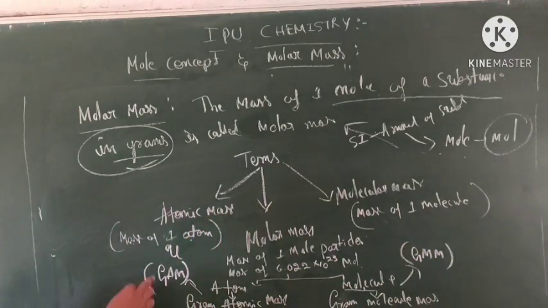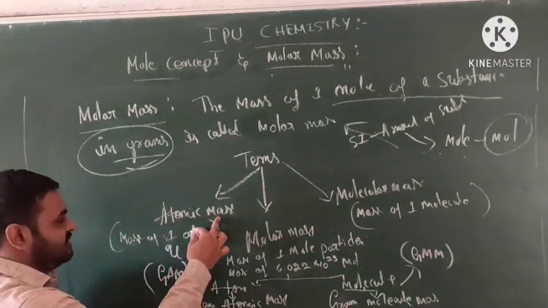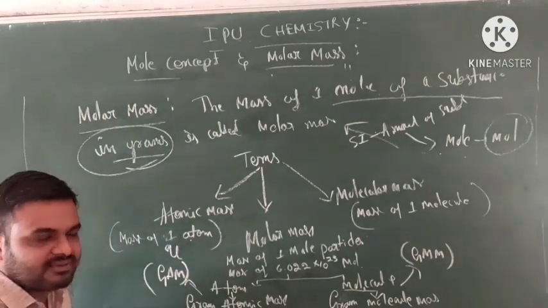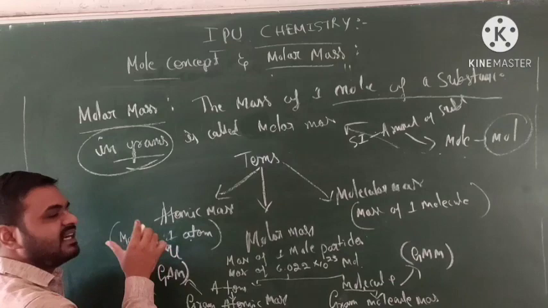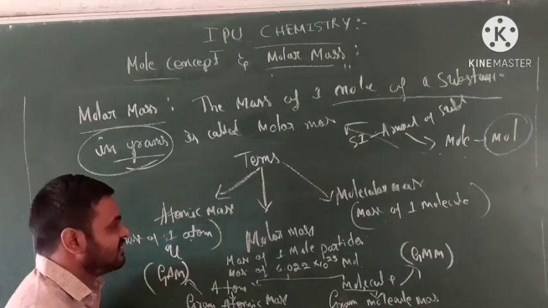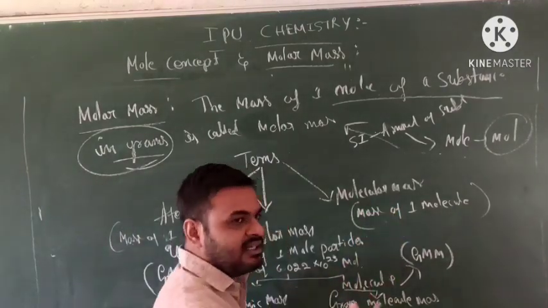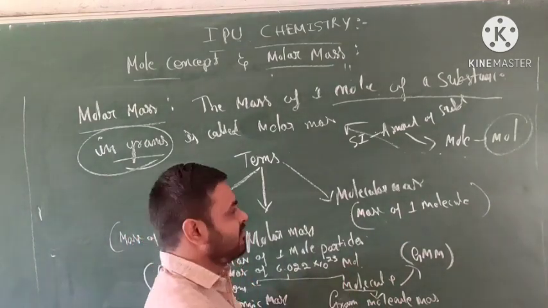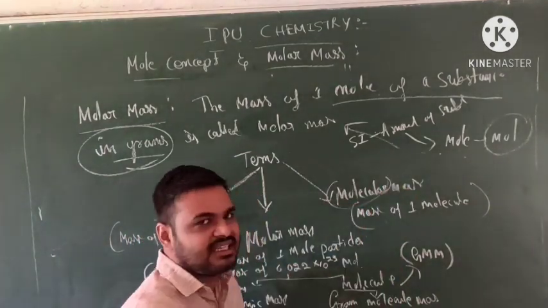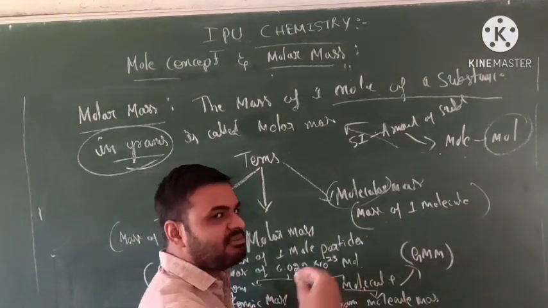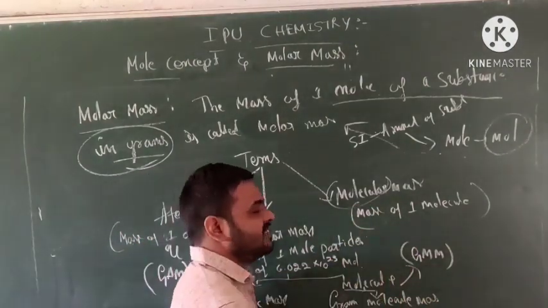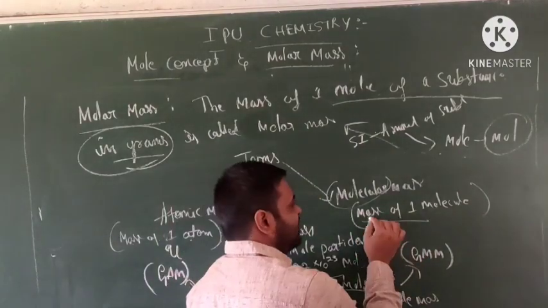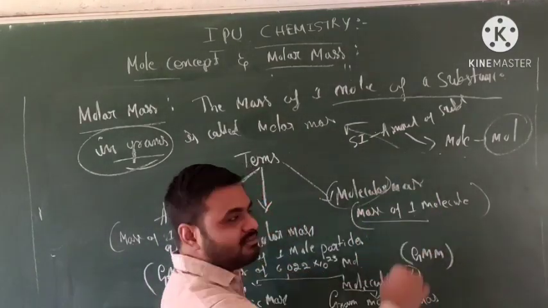Students, atomic mass is the mass of one atom. Molecules are formed when two or more same atoms or different atoms combine. The mass of one molecule is called molecular mass.